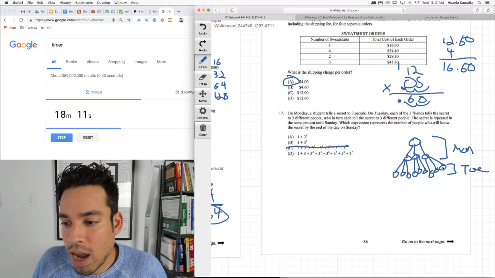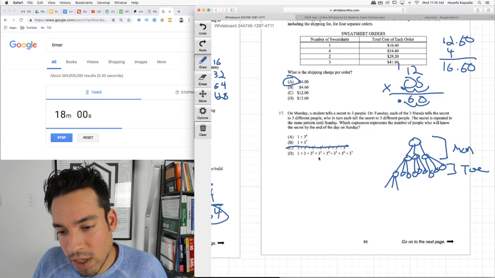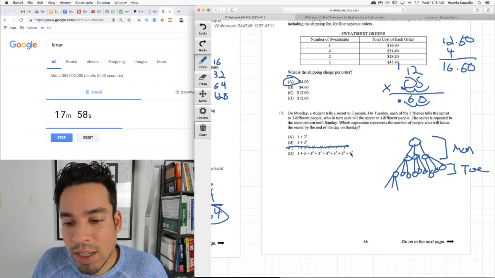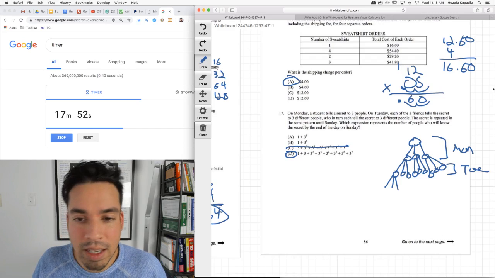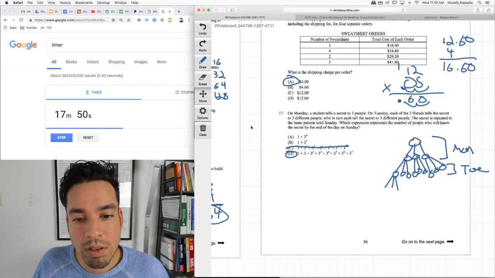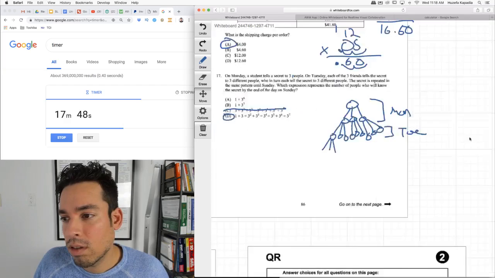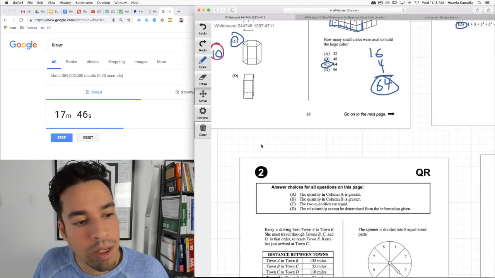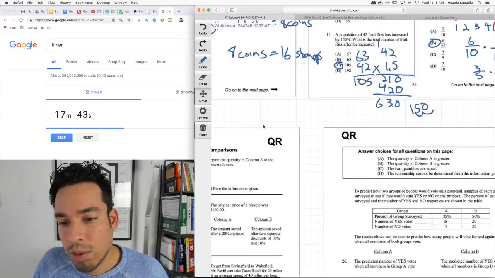Then the next day, we're adding 9, which is the same as 3 squared. And then the next day, those guys each tell 3, 1, 2, 3, 1, 2, 3, 1, 2, 3. And this one's going to be 3 times this number, which is 27, or 3 to the 3rd. So we can quickly see that this has got to be the answer. 1 plus 3 squared up till Sunday for the 7 days. All right. Okay, halfway done. And we got a little bit more than half time left, so that's decent.